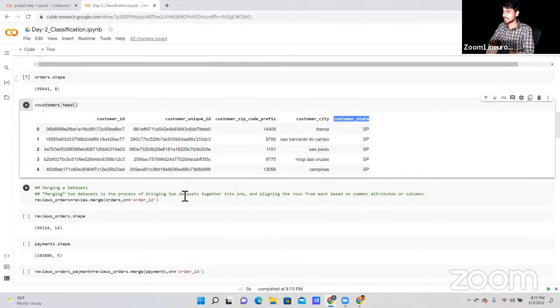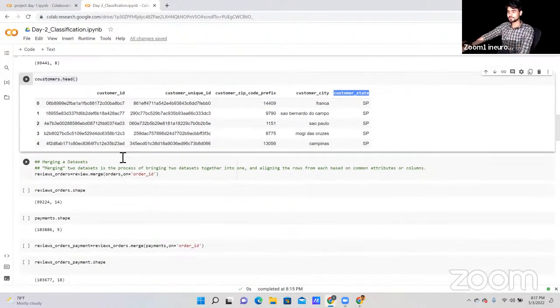Not clustering, classification. I'm sorry, it's a classification problem. We can use different machine learning classification algorithms, and then we can go to the final steps.